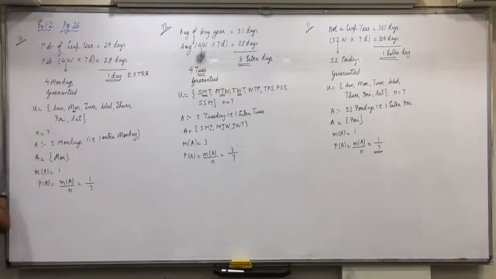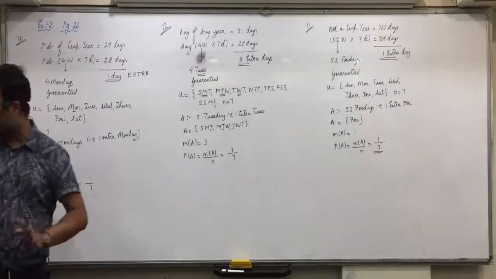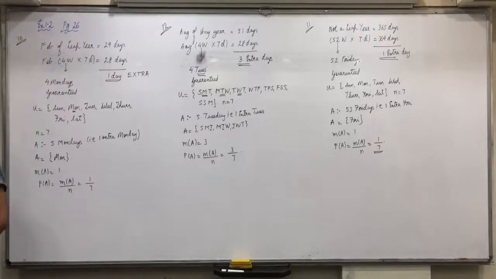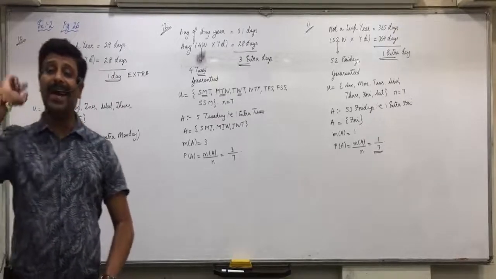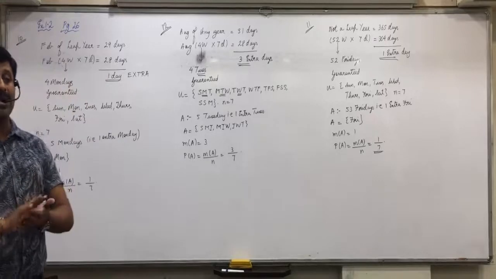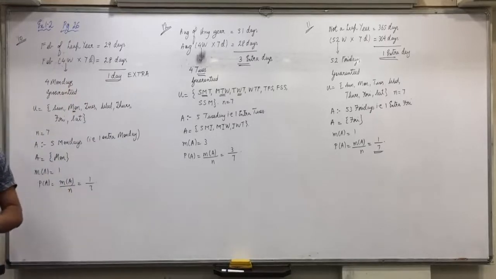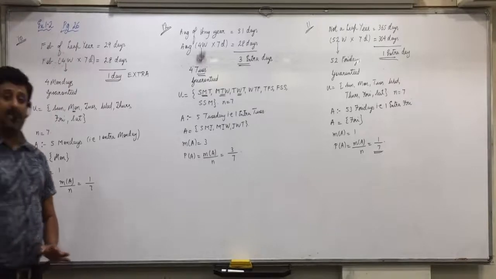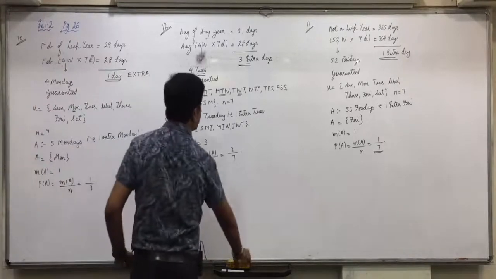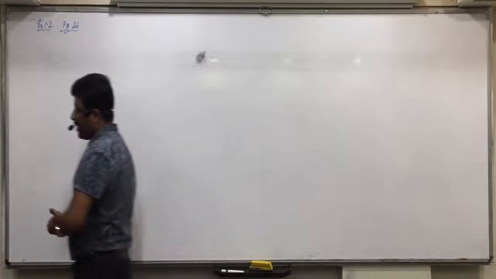Now we shift to the next kind of questions where we have to apply the formula of combinations. 6 to 9 are odd man out. They are on permutations. You can put a bracket from 6 to 9 on the left side and mark it permutations based. We'll do it at the end of the chapter. Because throughout the chapter we have to keep applying the formula of combinations only. So I don't want you people to get mixed up with a different formula right now. Okay, so 6 to 9 questions are the ones which we'll do at the end of the chapter. Now look at question number. Yes, be ready.